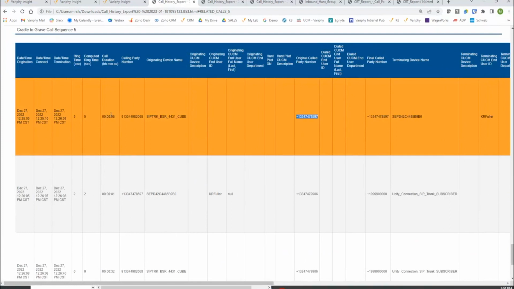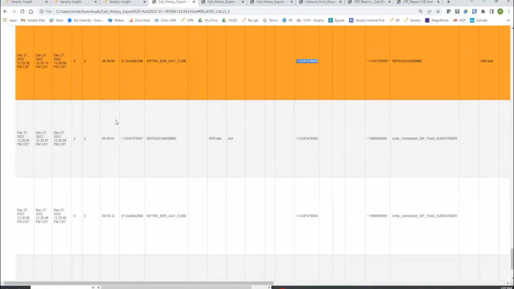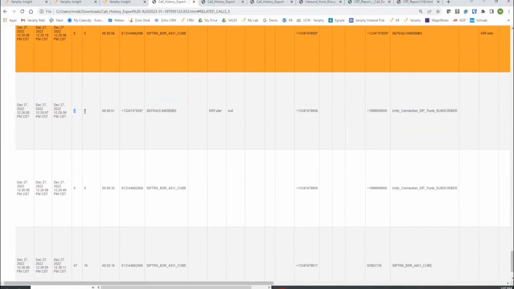So for a minute or so, this external person is connected to that number here for just shy of a minute. But what we can see as we comb down the sequence a little longer here, here's ring time, here's computed ring time. These are still in line, but now we get to one that's further down the list and further down the routings, because we can see Unity is apparent in this calling scenario. So Unity is doing some switching and routing to aid this call along to its final destination point.